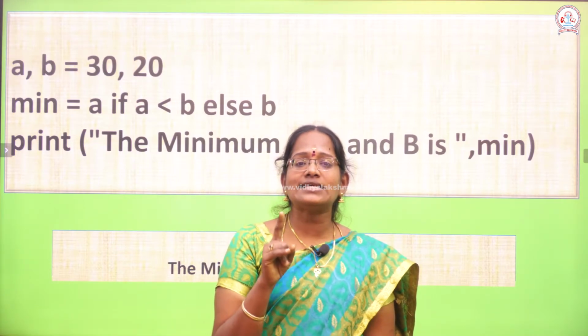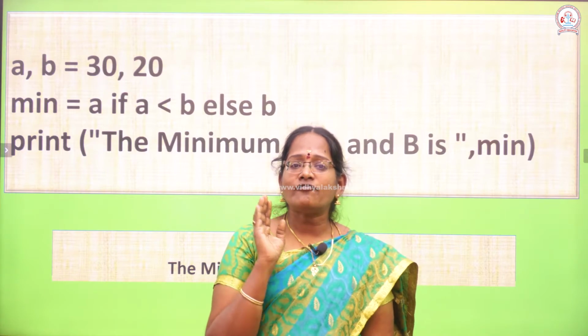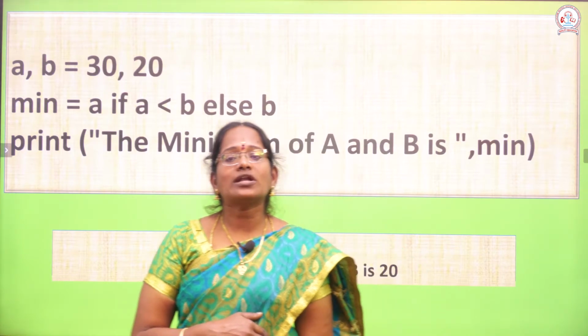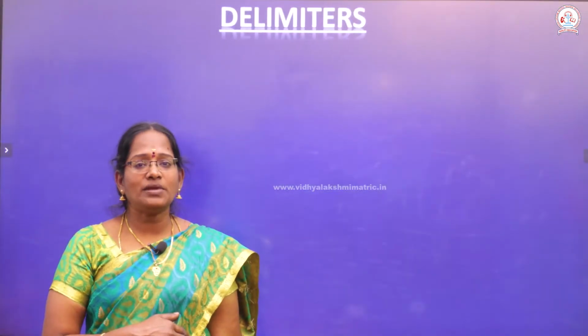So, A less than B. So, it will be false. So, it will directly go to the else part. So, automatically the B value will be printed.